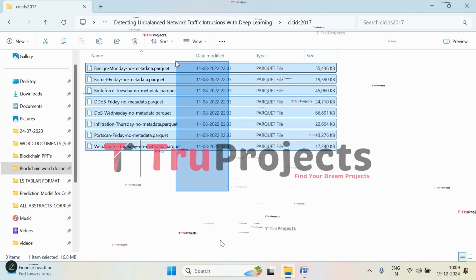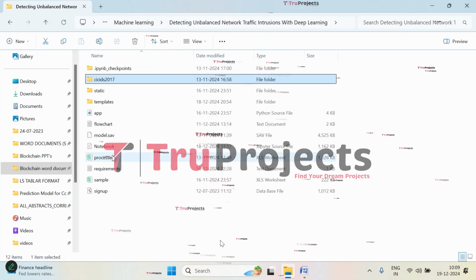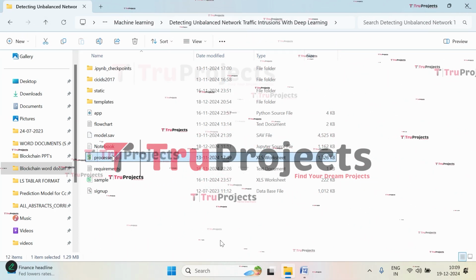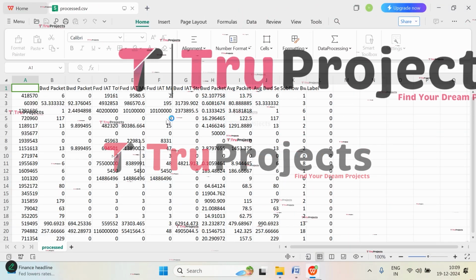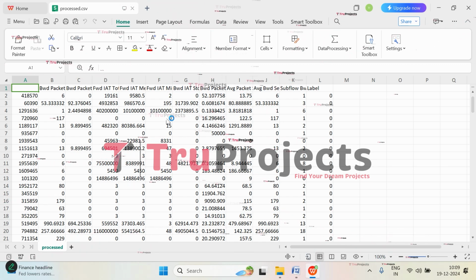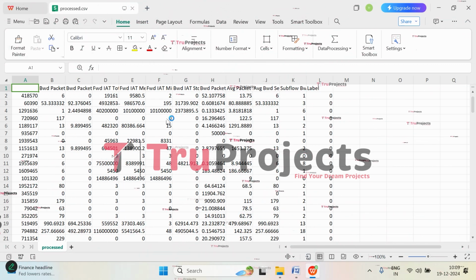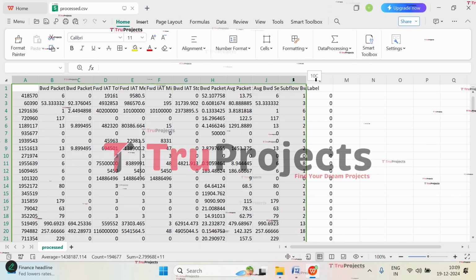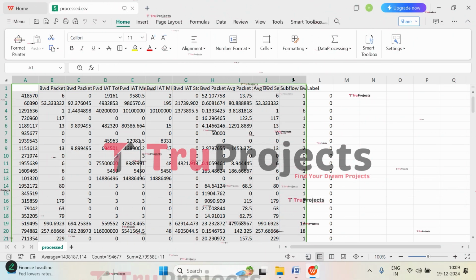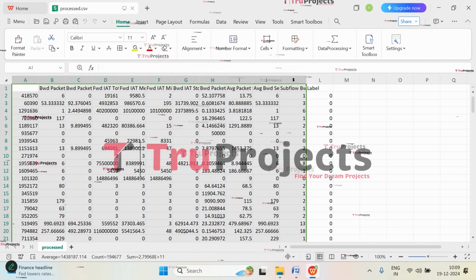After loading this data, after we concat them and after doing pre-processing in the coding part, here is the processed file. This is the final processed data. On this data only we will be training. After doing feature selection, after concatenating all the files, after extracting the features, these are the final features that are used to train the model for detection purpose. And here is the target column.